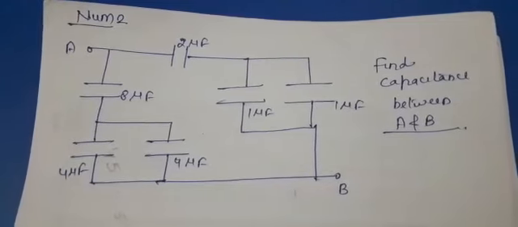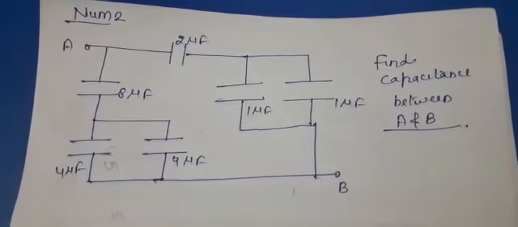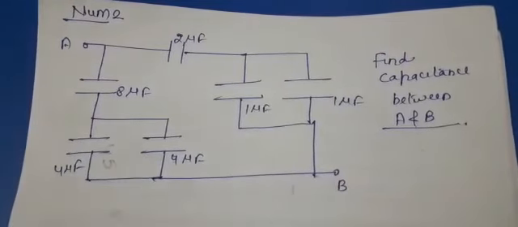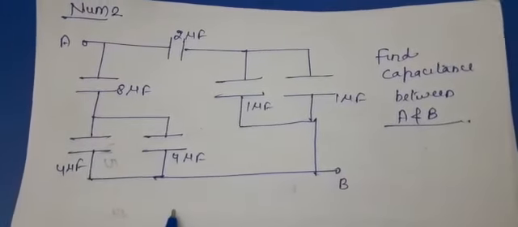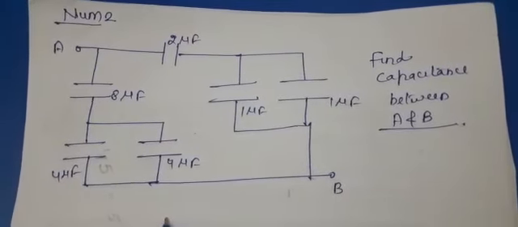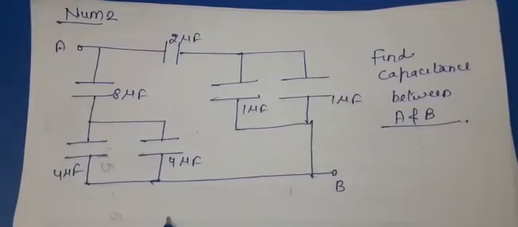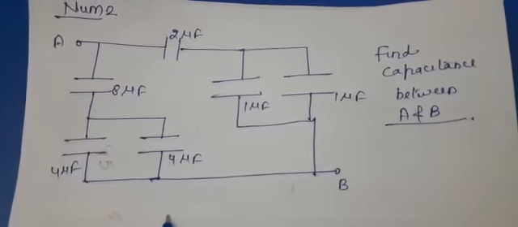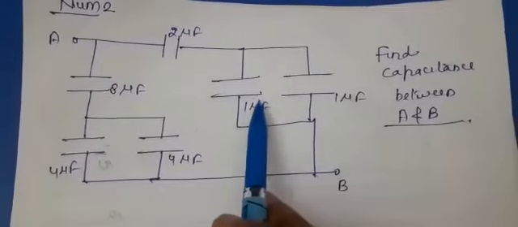Now in the same way, let me solve another numerical. This is also on the basis of series and parallel combination. First of all, just look at the problem, look at the numerical statement. Figure has been drawn. Just analyze in your mind which pair of capacitors are in parallel or which is appearing to be in series.